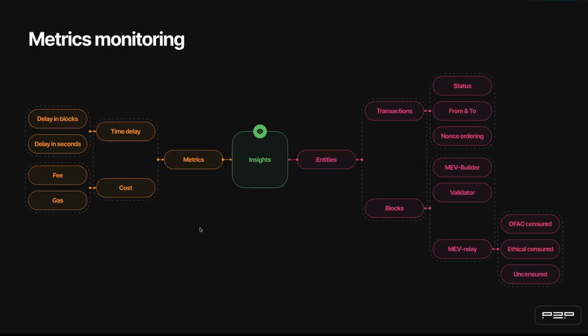Our main metric, as I said, is time delay. Also, we have information about cost, and we construct different metrics in subgroups, such as MEV relays, Lido versus non-Lido validators, MEV builders, and of course, we mark transactions with OFAC addresses.